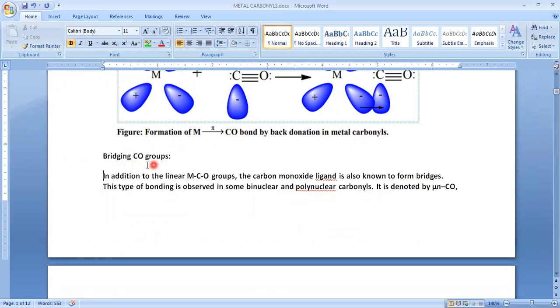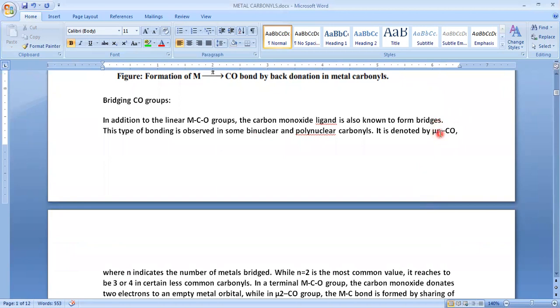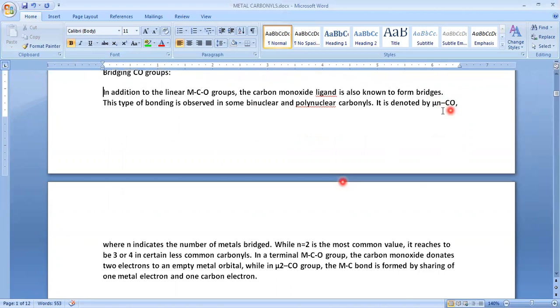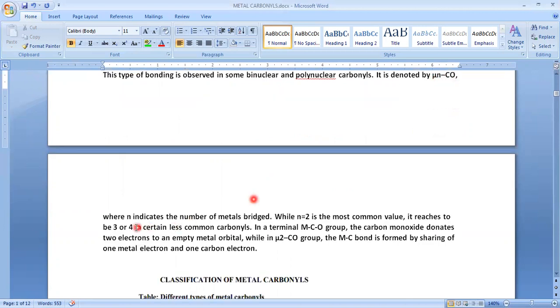So that means this bridging, formed by carbonyl, can be observed only in binuclear or polynuclear carbonyls. And this bridging bond is generally denoted as mu n, CO, carbonyl. That means in front of carbon monoxide we place a mu, where n indicates the number of metals bridged.